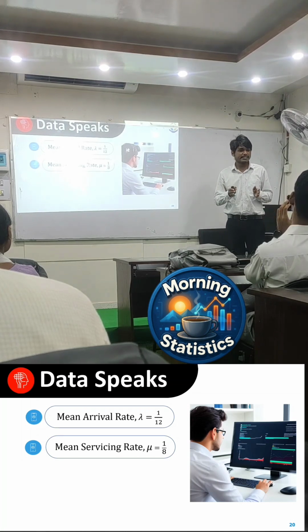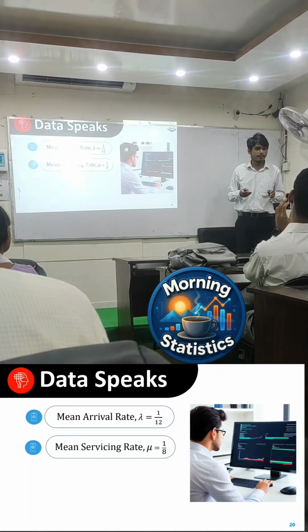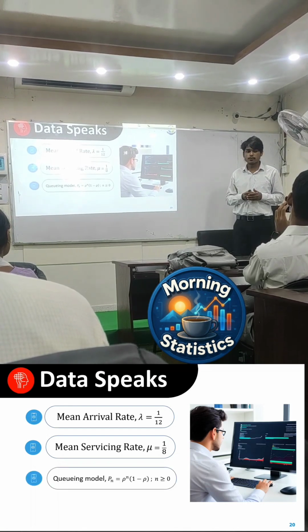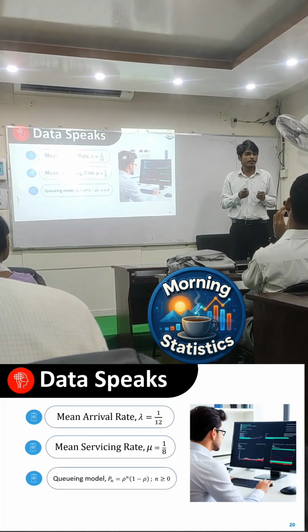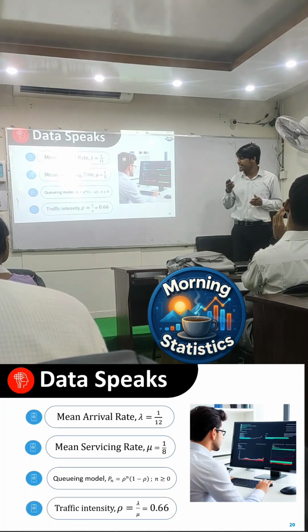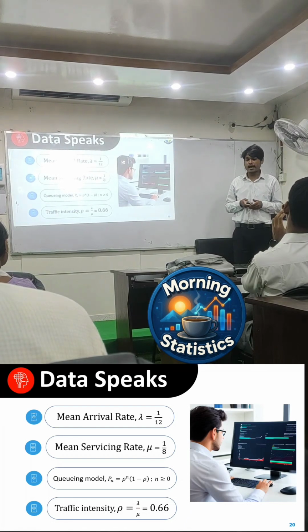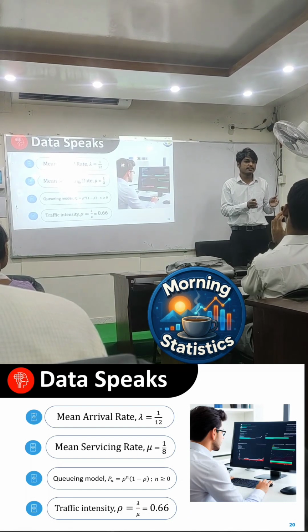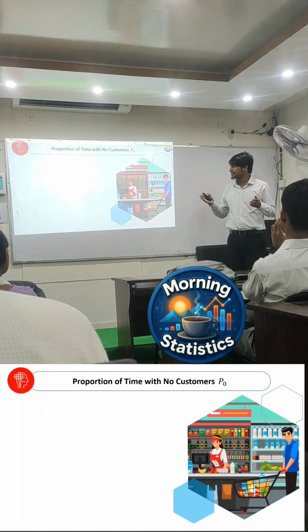Next, you notice that it is a single server case, and first come first serve is the discipline here. An infinite number of customers can get the service from here. All these things indicate that we apply the M/M/1 model. In this model there is an important factor called traffic intensity, the ratio of arrival rate and servicing rate, denoted by rho. In this case it is 0.66, indicating that the system is running at 66% of its capacity. So now we are ready to find our desired information.